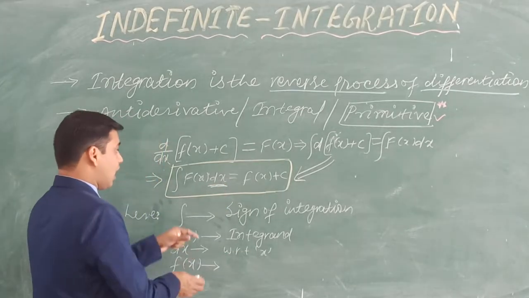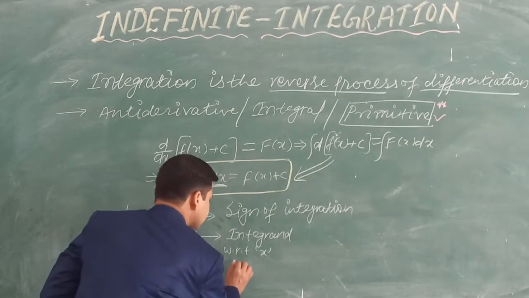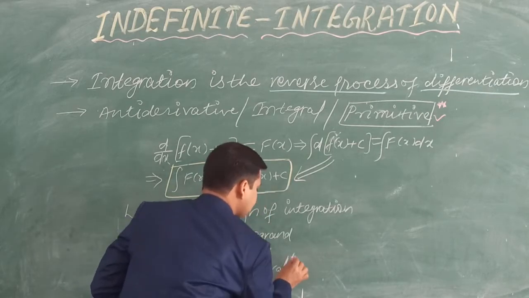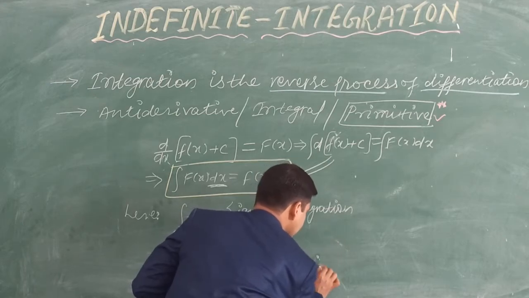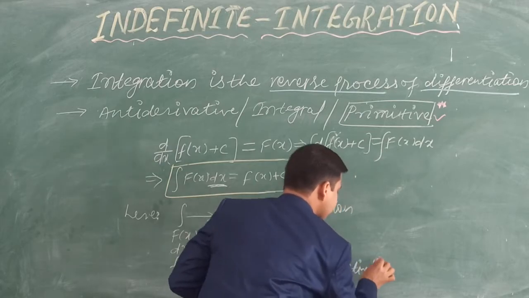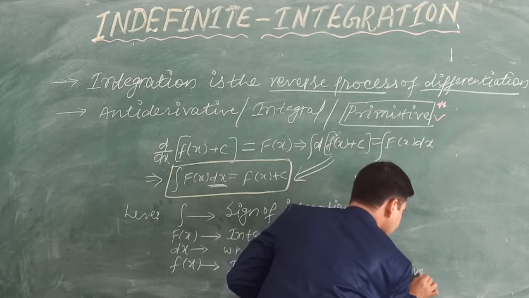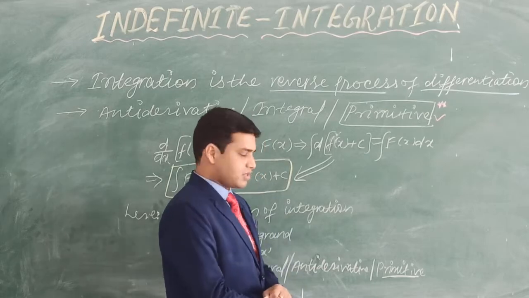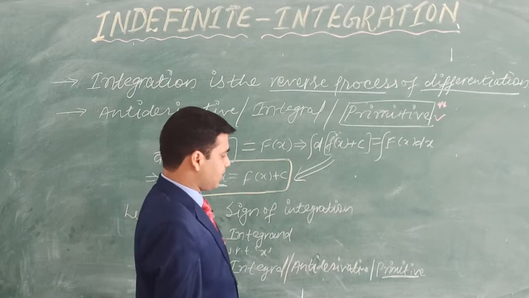Now what is this? After integrating any function, whatever answer we get is called the integral. So small f of x is the integral, or you can say antiderivative, or you can say primitive also. Sometimes questions can be asked what is the primitive of sin x or cos x. So no need to get confused. Primitive means integral, or antiderivative.